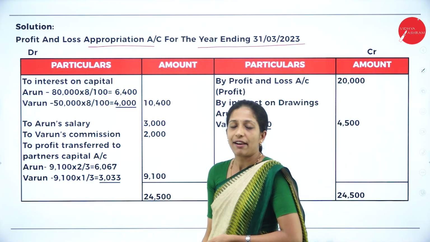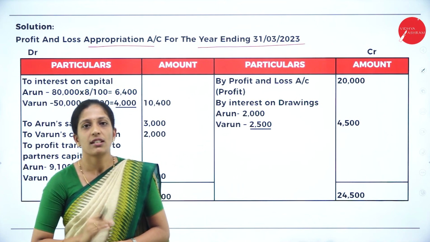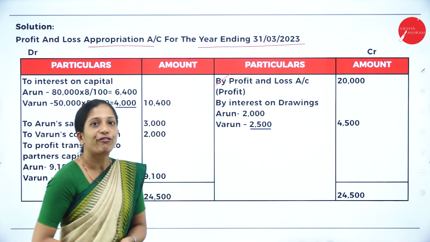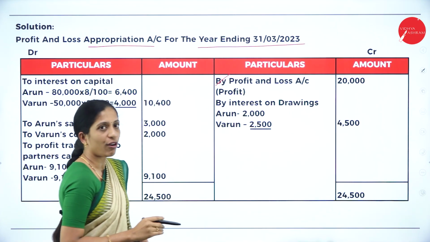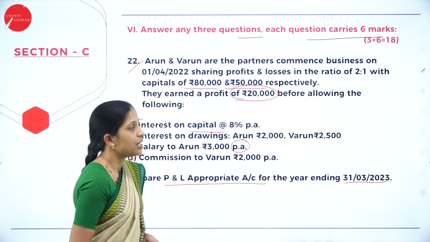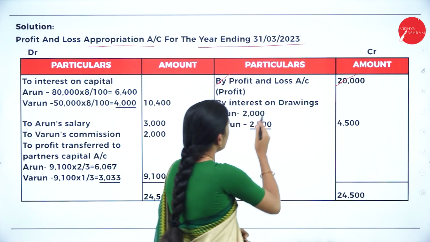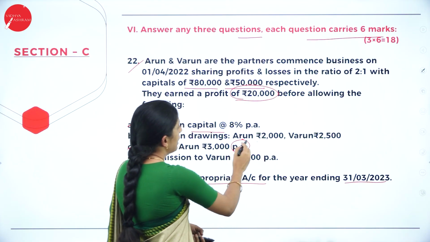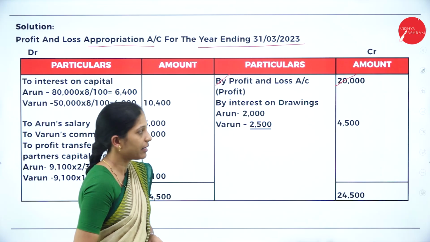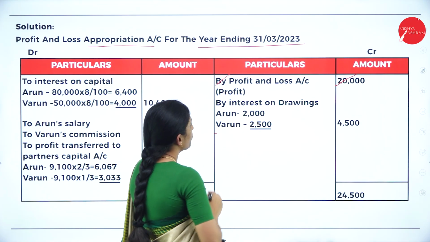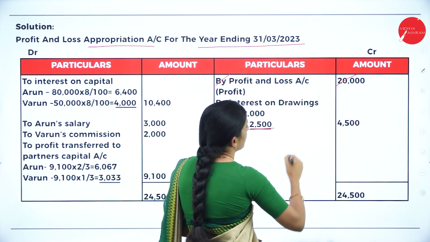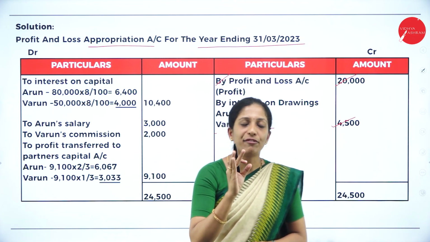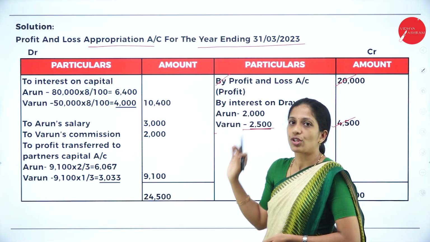Now in your credit side, I have told you, you are going to record only two items, that is profit and interest on drawings. So first record the profit, by profit and loss account, in the bracket profit. So what is the profit? 20,000. So we'll write that profit. Next, interest on drawings. By interest on drawings, they have given us clearly Arun 2,000, Varun 2,500. So write in the inner column Arun 2,000, Varun 2,500, total it, write in the outer column 4,500. Hope you are clear with the credit side. We have only two items, profit and interest on drawings.